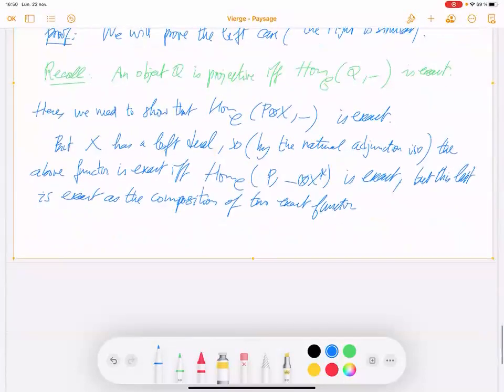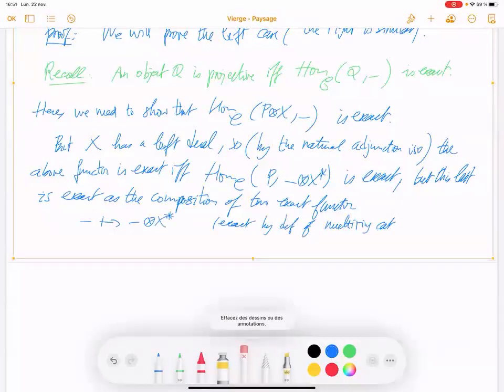The functor, this one, is exact by definition of multi-ring category, as I assume the tensor functor to be bi-exact.